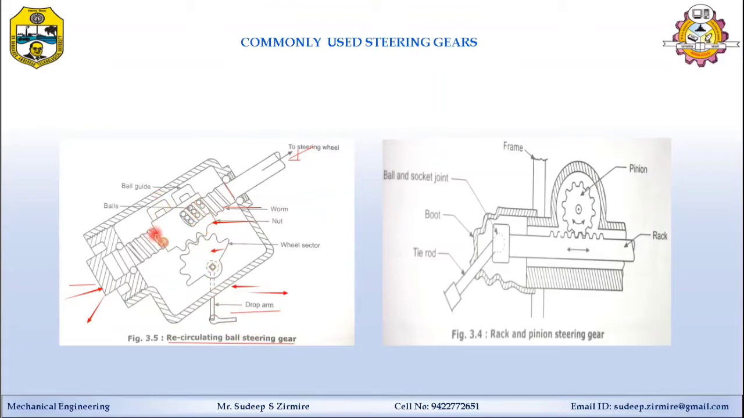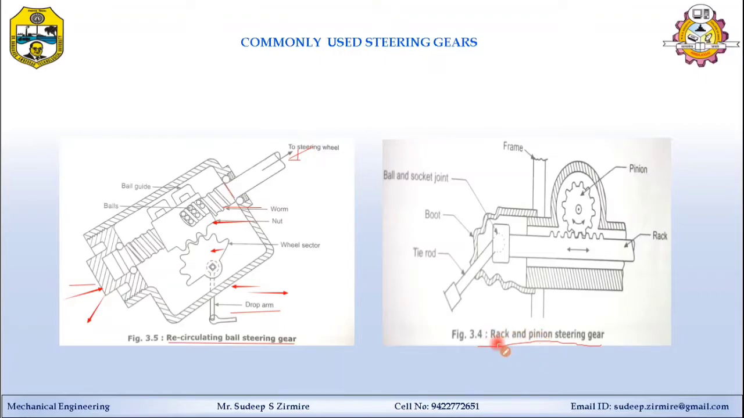And this steel ball is used and maintained inside of this nut, and this type of steering gear is used in heavy vehicles because it has the advantage that it reduces the friction. So friends, I think you understood this point. Now I am going to the next point, the rack and pinion gear arrangement.